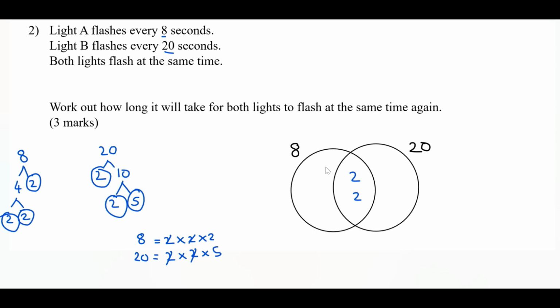So for 8, we have 2 left. And for 20, we have 5. Now for this question, we need to find the LCM. And from our Venn diagram, the way we worked it out, again, is we need to multiply all of the numbers within the Venn diagram. And just like before, this circle here is 20. So 20 times 2 is 40. So it will take 40 seconds for these two lights to flash at the same time.